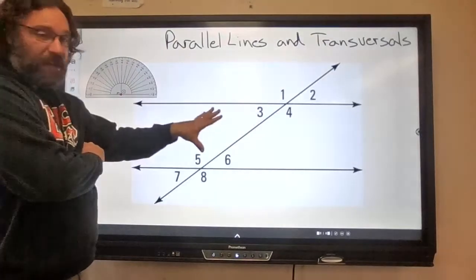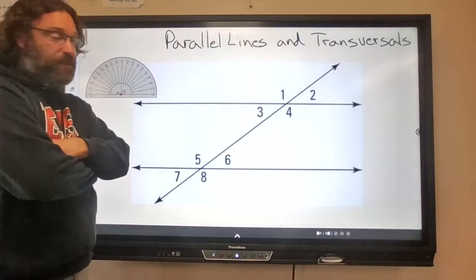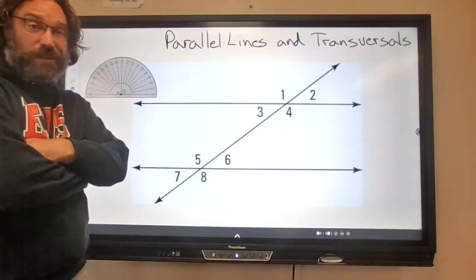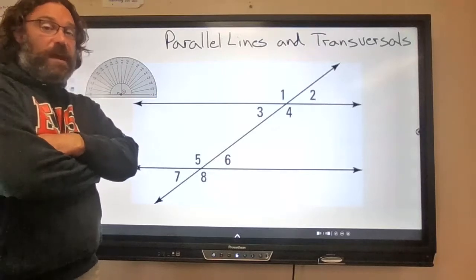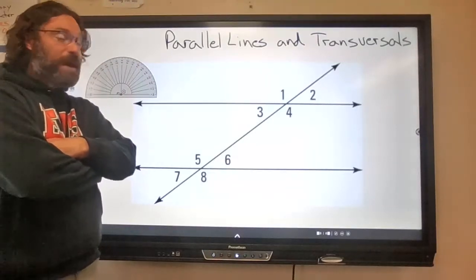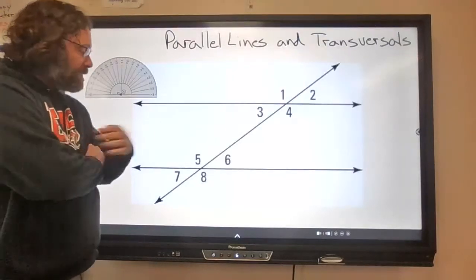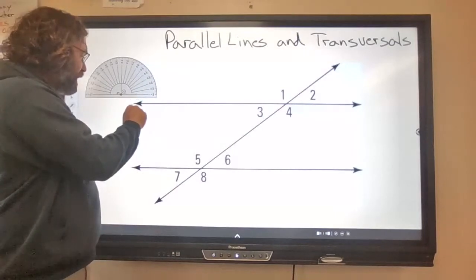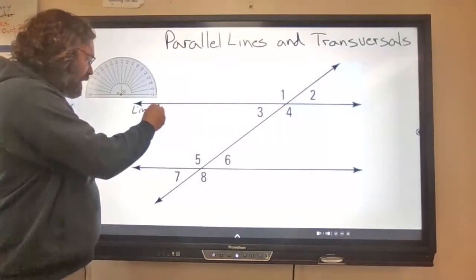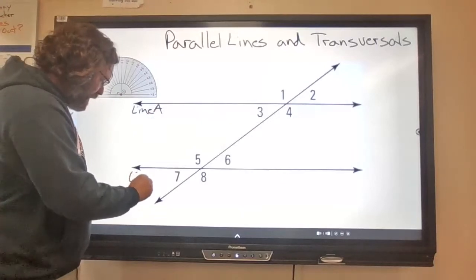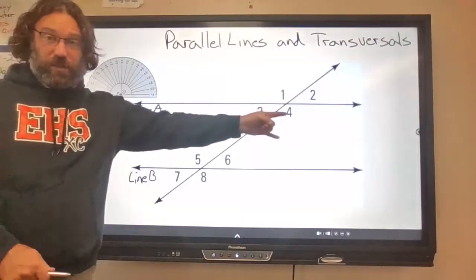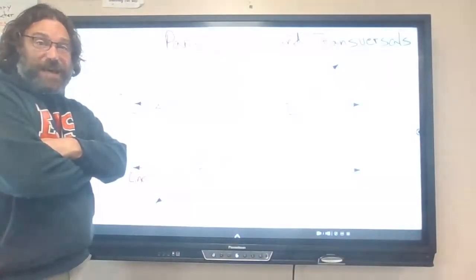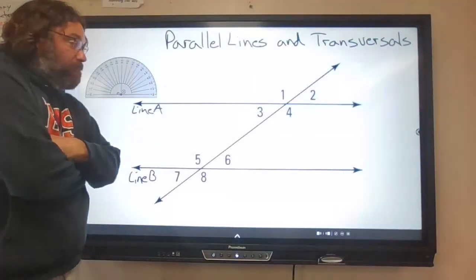I've got a drawing here, or a diagram, that shows both of those things. And it shows where we're going, because we're going to talk about angle relationships. The first thing, parallel lines. It is two lines, and we'll call this line A and line B. Doesn't matter where you look along those two lines, they are the same distance apart from one another the entire way.